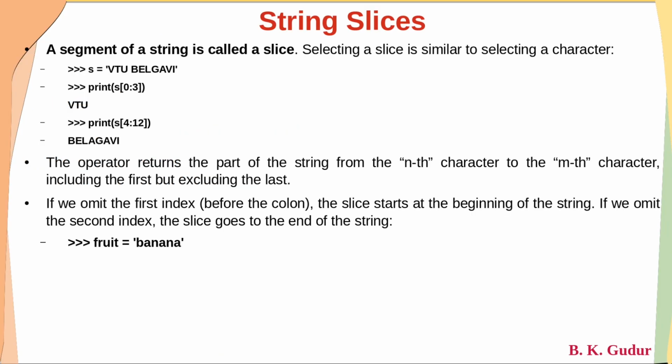Yes, if you take one more example here, fruit is equal to banana. Say the first index has not been given, it will start with 0 and go up to 3 minus 1, meaning it will print ban. And if you write fruit[3:], then if you have not given a second index here, it will print ana, nothing but ana.